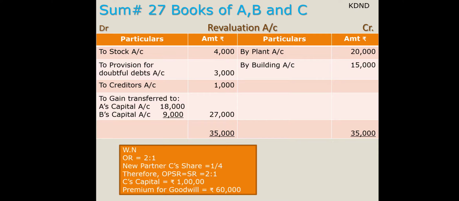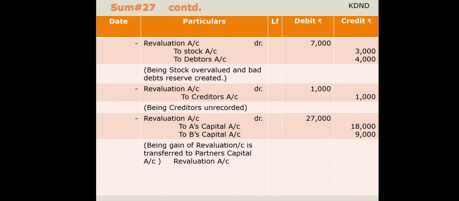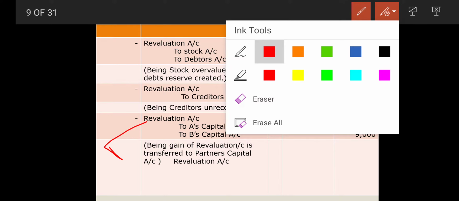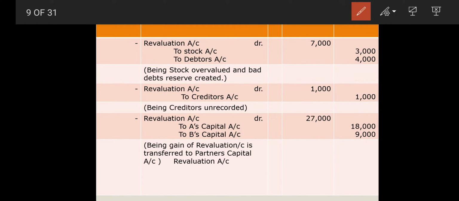So the posting of plant, building, stock, provision for doubtful debts and creditors: all the losses on the debit side and all the gains on the credit side. So finally I got a gain of rupees 27,000 which I have posted over here. Then revaluation account debit to A's capital and to B's capital. That is the transfer of my gain.